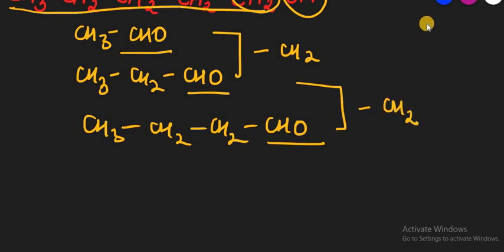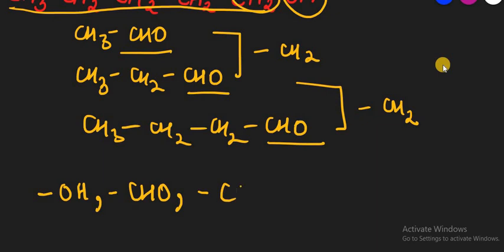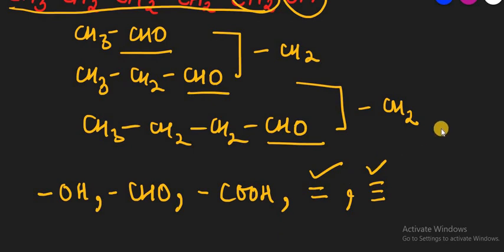So this is all about the functional group. So we have three functional groups: the first one is OH, the second one is CHO, and the third one is COOH. More or less, the double bond and triple bond are also counted in the functional group part. That is, the alkenes and alkynes are also considered in the functional group part.